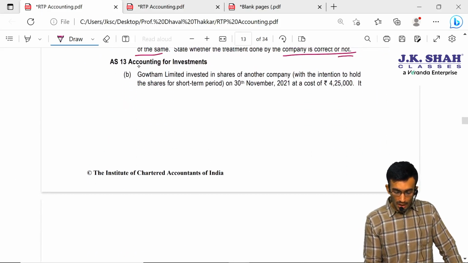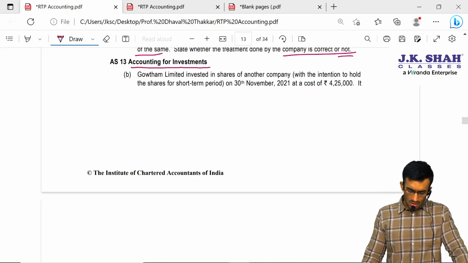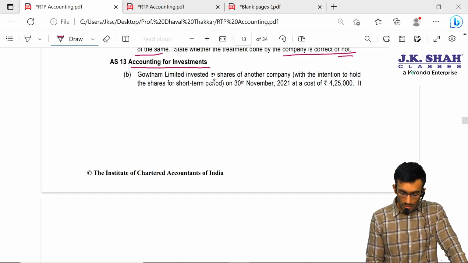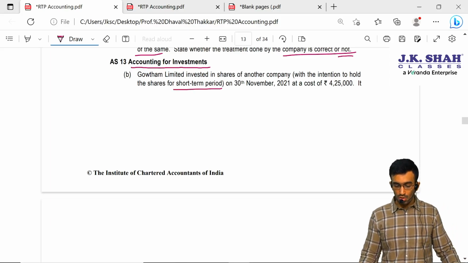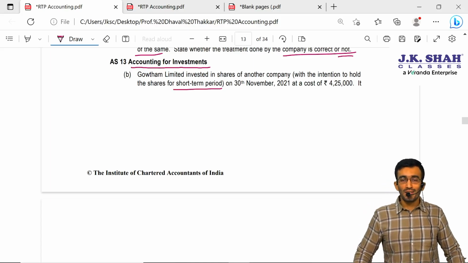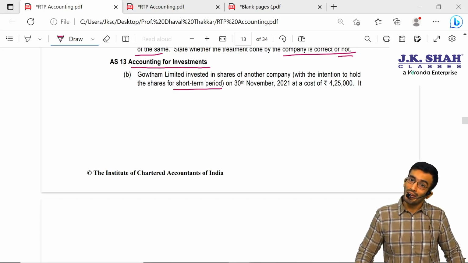AS 13, accounting for investment. Very easy question. Similar question is also there in the JKC textbook. Gotham Limited invested in shares of another company with the intention to hold the shares for a short term period. Because they have specifically mentioned here short term period, it should be considered as short term investment. Short term investment will be valued at lower of cost or market value.